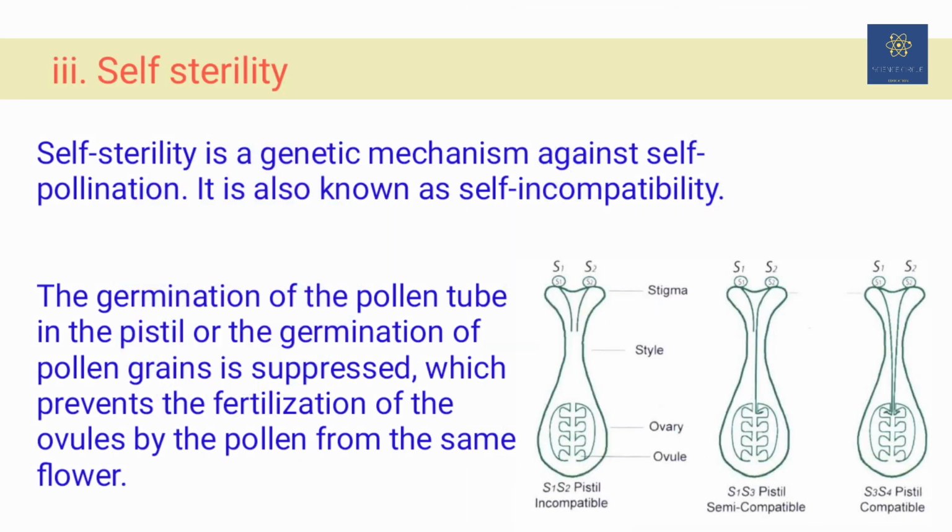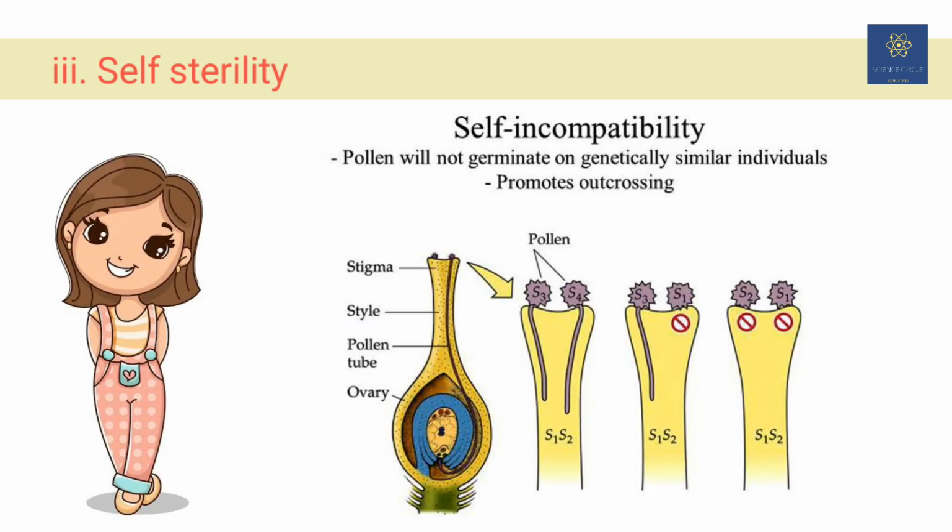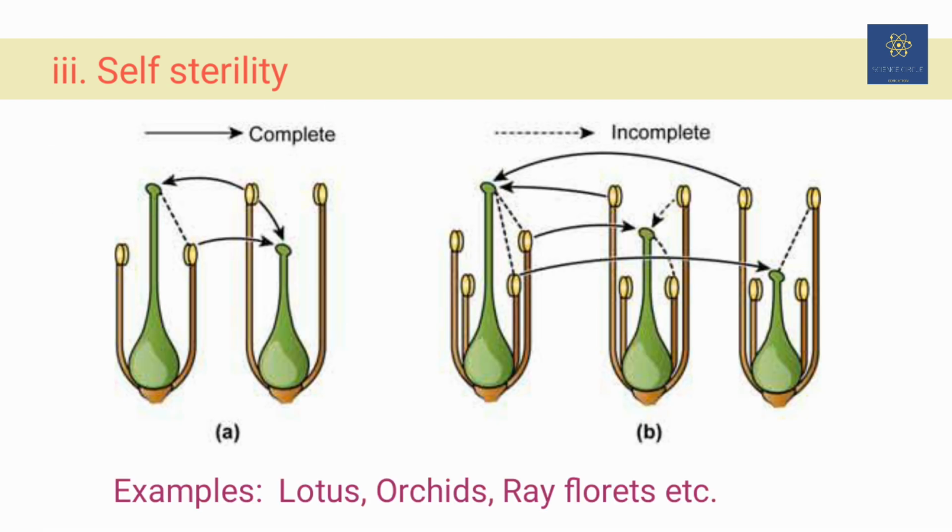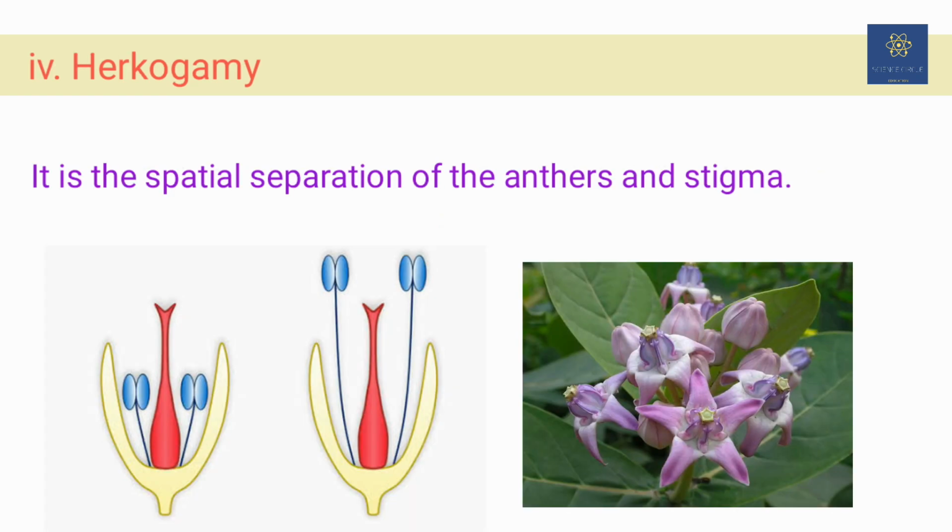The third point is self-sterility. It is a condition where even if the stigma receives pollen from the anthers of the same flower, the pollens fail to undergo further growth, and in such cases only pollens from other plants of the same species can complete the process of forming seeds. It occurs in different types of orchids or in the ray florets of the sunflower. Herkogamy.